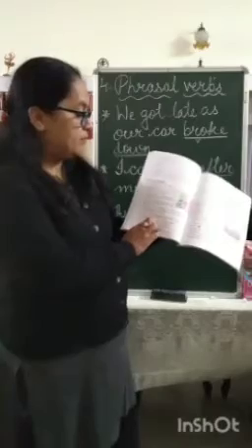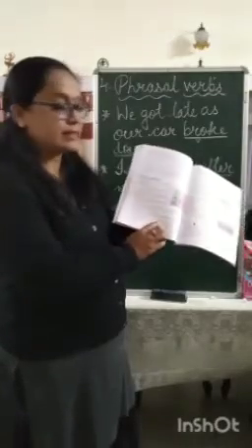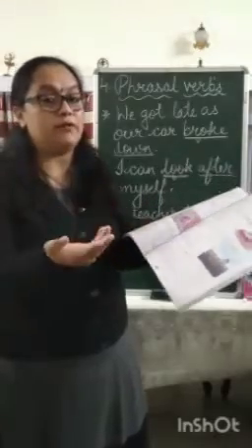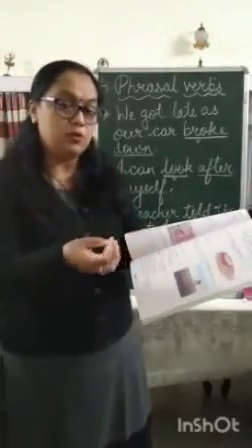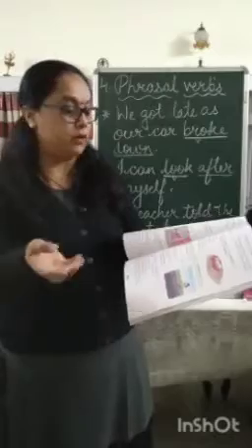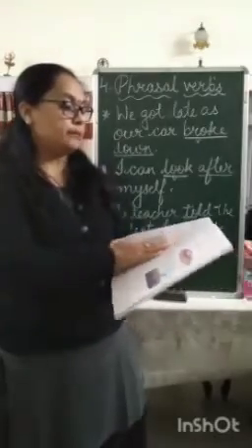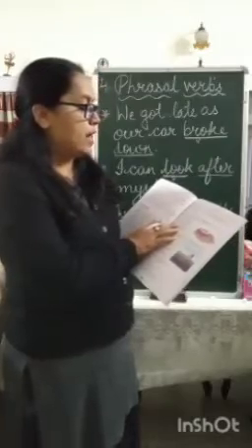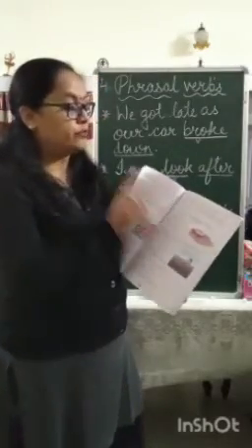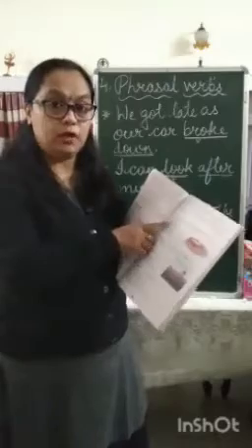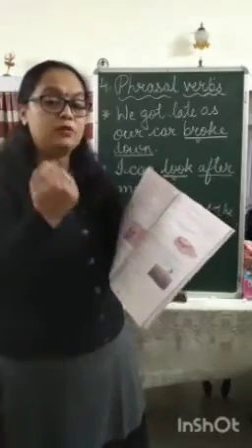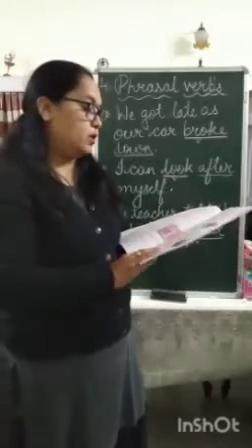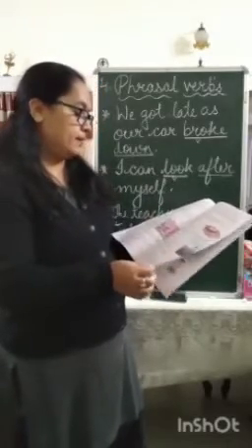G1 is fill in the blanks with simple past or past participle. The word is given in bracket, and after reading the sentence you have to decide whether the past tense or the past participle form of the verb is to be used. In H1 you have to first underline the verb in the sentence, and then tell whether that verb is a transitive verb or an intransitive verb.